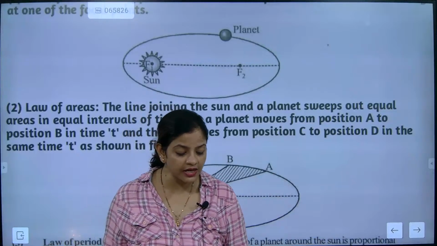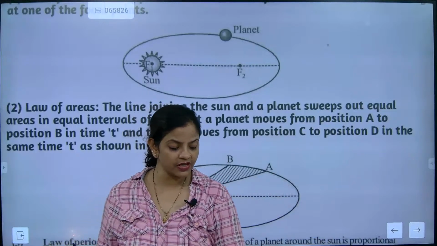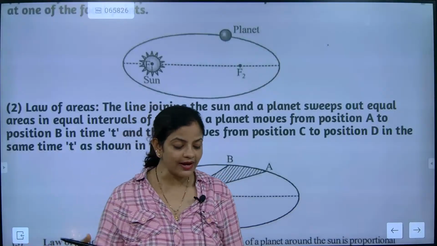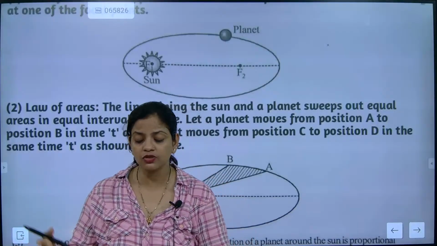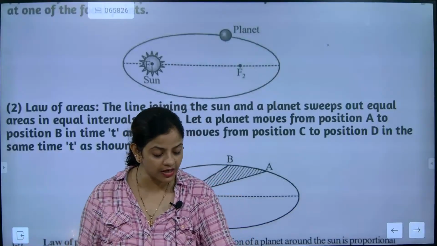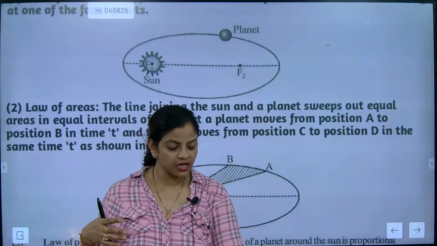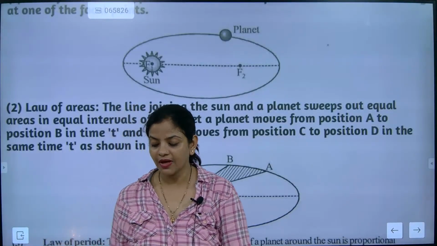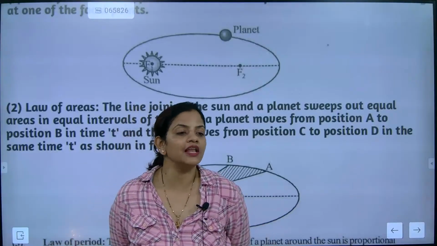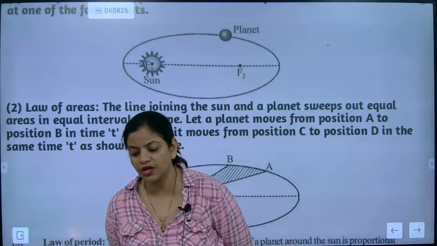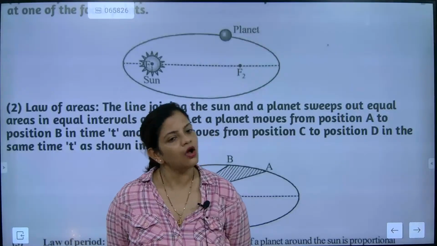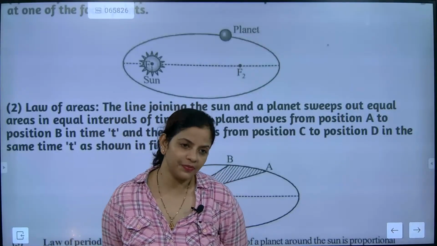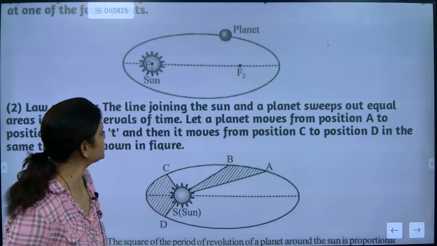So the answer is, yes, there is a continuous change of weather. So exactly why is it happening? Because the earth is not revolving around the sun in a circular orbit. It is exactly in an elliptical orbit. So it is exactly what? Elliptical orbit. It is not circular. I hope you have understood. It is not circular. It is what? Elliptical. Got it? So now we will understand the next part.